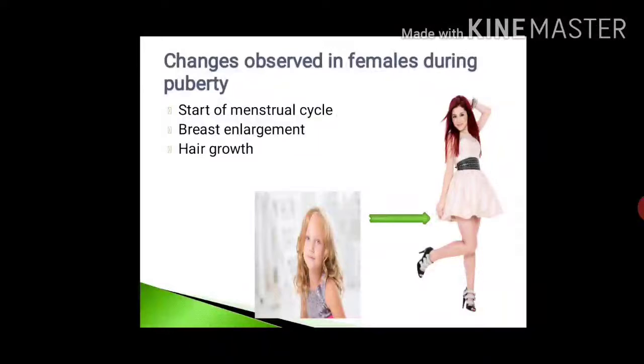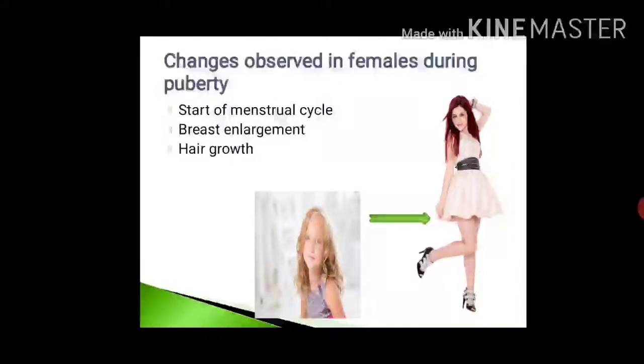Now, similarly, in females also, many changes take place during puberty. For example, the start of the menstrual cycle. Whenever the menstrual cycle, that monthly cycle, starts in a female's body, that is known as the menarche condition. And the starting of the menstrual cycle, that is menstruation, takes place during puberty. So what does it mean? She is entering into the reproductive phase.